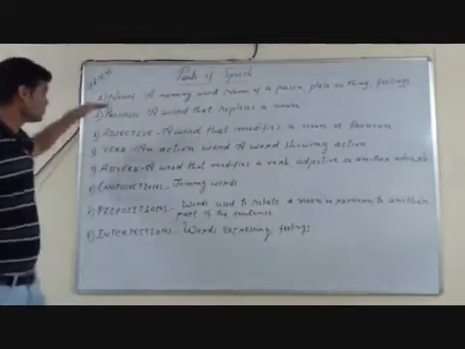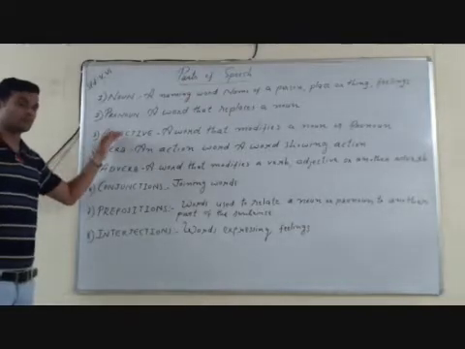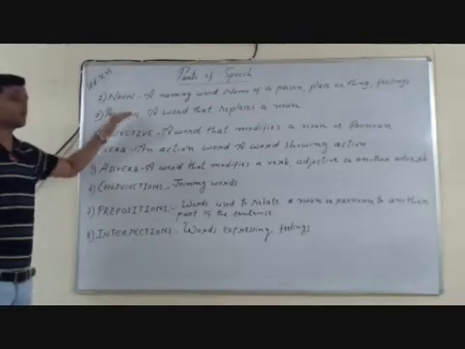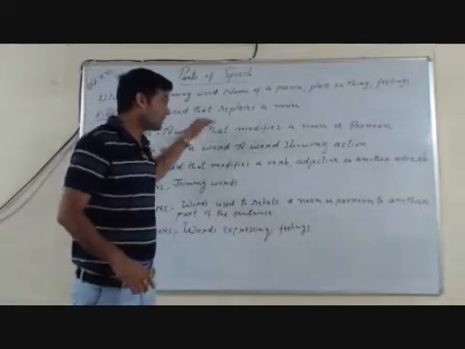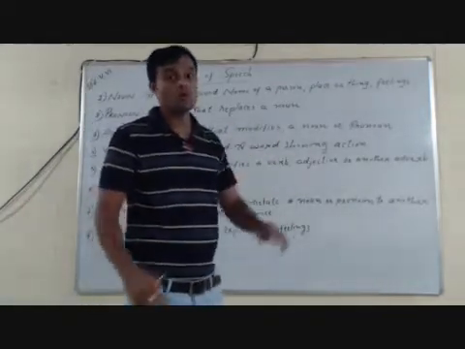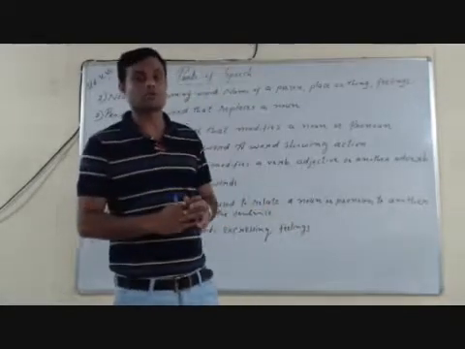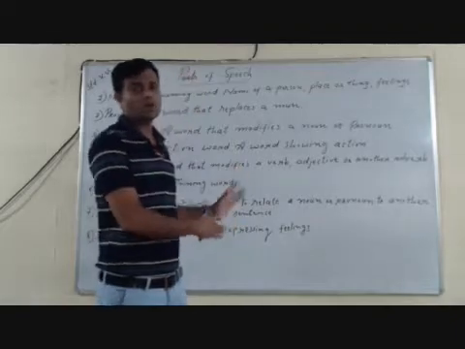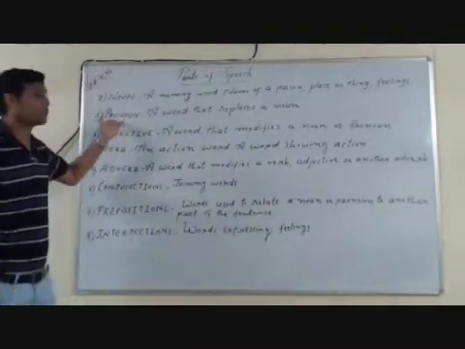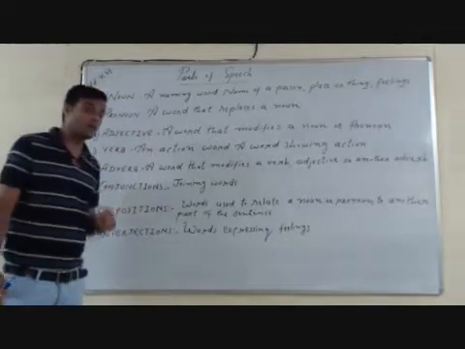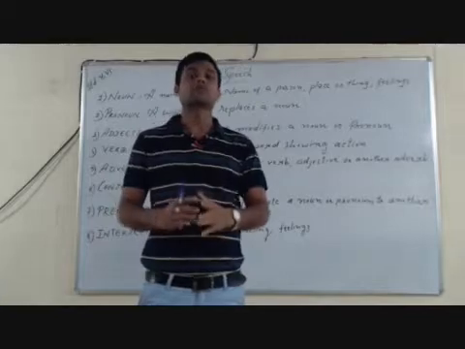We move to the third part of speech, that is adjective. It is also related to noun and pronoun. An adjective is a word that modifies a noun or pronoun, a word that tells something about a noun or pronoun. In the previous part of speech, pronoun, I gave you the example that Akash is a good boy. He helps others.